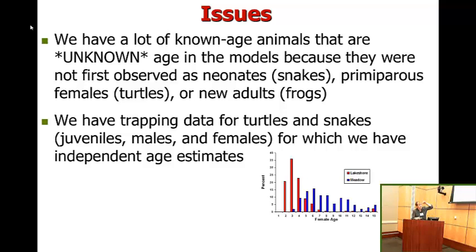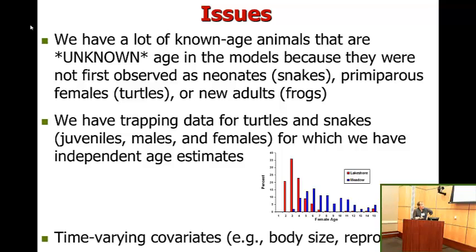Here, not a major point to make with this, but these are the distributions of female reproductive ages across the long-lived and the short-lived ecotypes of snakes. Most of these data, for example, we couldn't use in our age mortality estimation in BaSTA. And we also have time-varying covariates, such as body size and reproductive status, that we'd like to include.